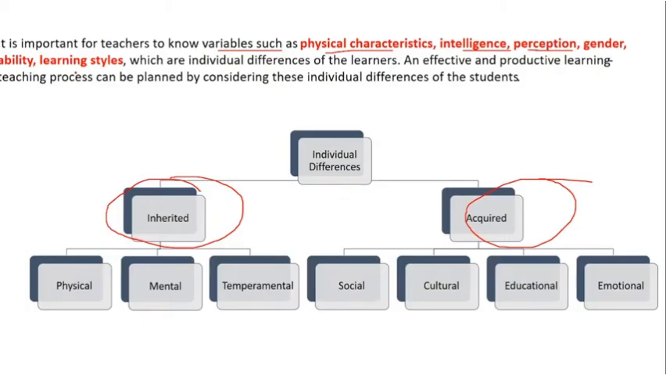When I say inherited, it can be with the help of physical, mental or temperamental qualities. When I say acquired, it can be with social factors, cultural factors, educational factors or emotions. For example, it depends on what type of societal background the child comes from. The child may look very aggressive, very notorious. Maybe the child has acquired this particular thing from his social background. So the teacher has to understand this in order to bring the child onto the correct path.